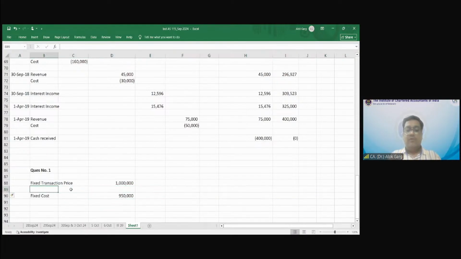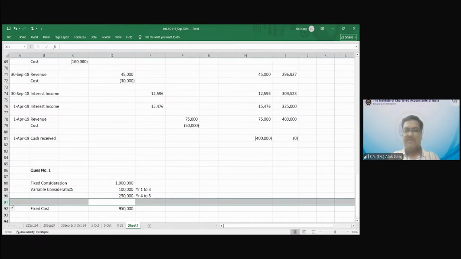Right. What is my variable consideration? So this is my fixed consideration. What is my variable consideration? 2,50,000. Year 1, 2, 3, it is 1 lakh. But what happened in year 4 and 5? It becomes 2,50,000, right? This is what the question talks about, right?